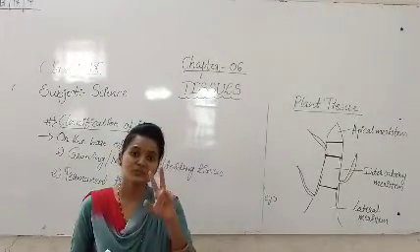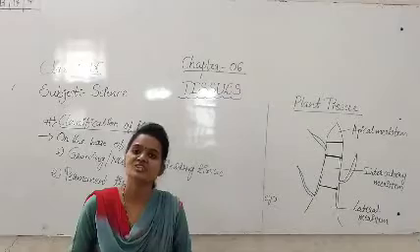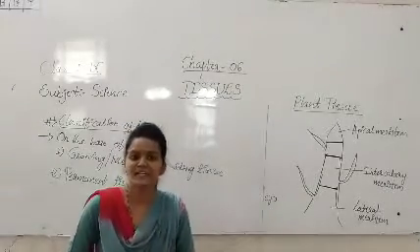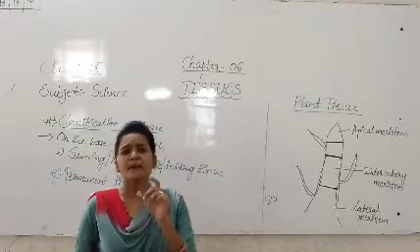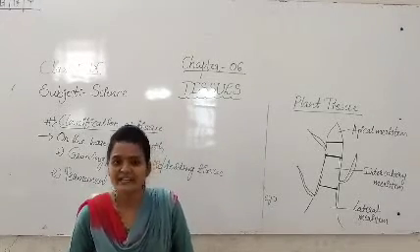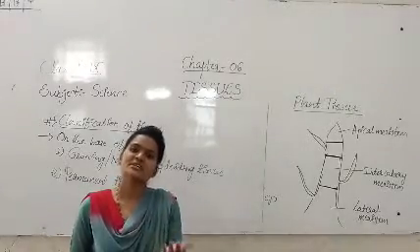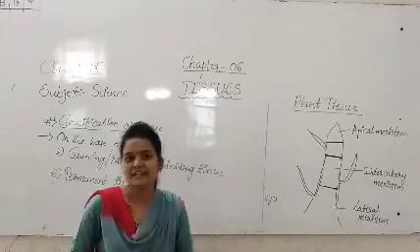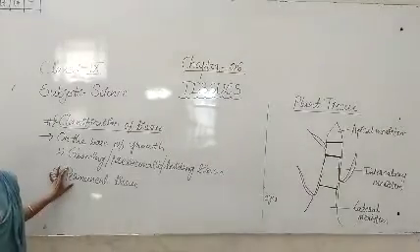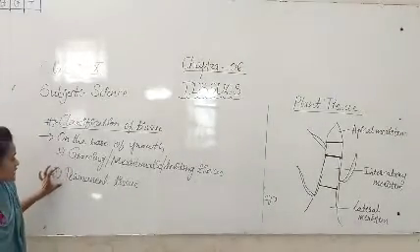The first one is the meristematic tissue, that is, growing tissue or dividing tissue. Meristematic tissue is nothing but growing and dividing tissue. And the second one is the permanent tissue.